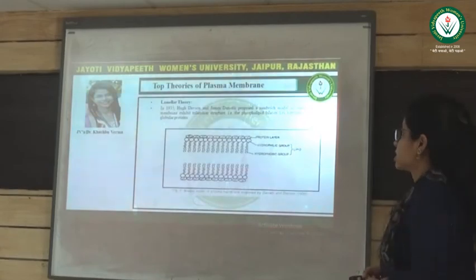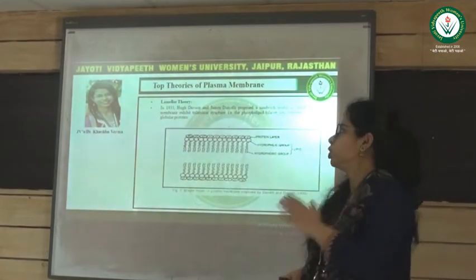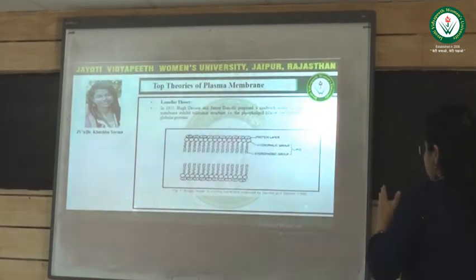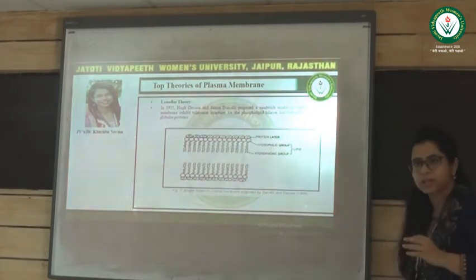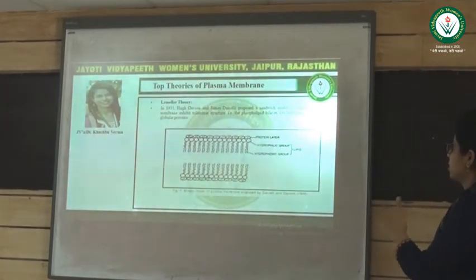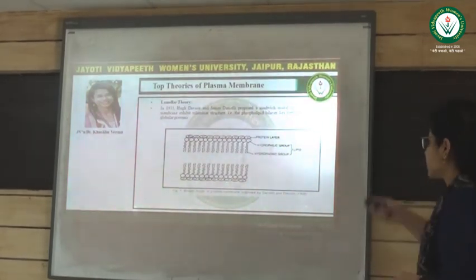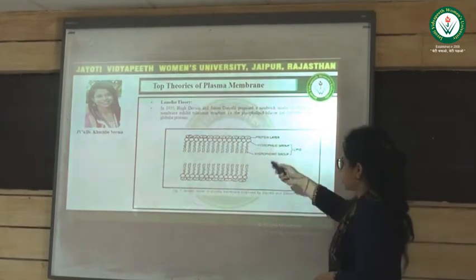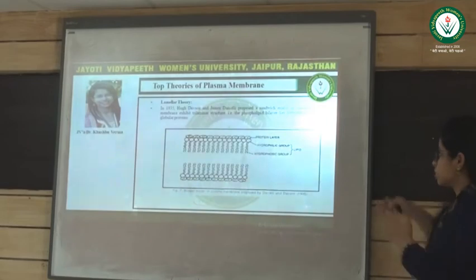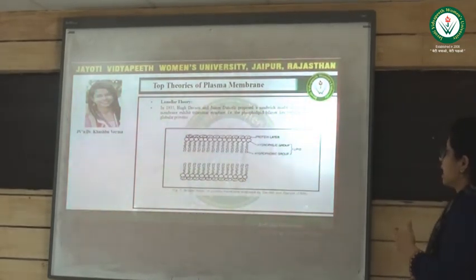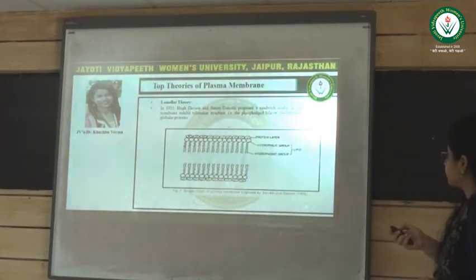Now we are coming towards the top theories which explain the plasma membrane. The first theory was given by Davson and Danielli in 1935, which was the lamellar theory. They supposed that the plasma membrane is like a sandwich structure. Here you can see in this diagram, this is the phospholipid bilayer and it is surrounded by two protein layers. So it looks like a sandwich structure, and it is very famous by the name of lamellar theory.